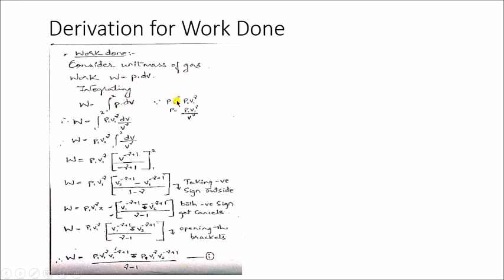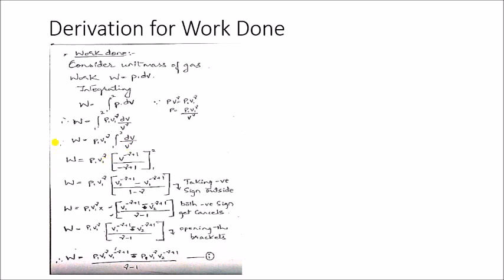In the previous video we have seen this same process. In the same way, PV^γ = P1 V1^γ. So P can be written as P = P1 V1^γ / V^γ, where I have brought V^γ down. Instead of P, I'll use this quantity here. So the integral from 1 to 2 of P1 V1^γ dV / V^γ. This P1 V1^γ is a constant, which means at point 1 these values remain the same, they don't change, so I'll take them outside, leaving the integral from 1 to 2 of dV / V^γ. This V^γ is your variable, which changes depending on the expansion of the gas.